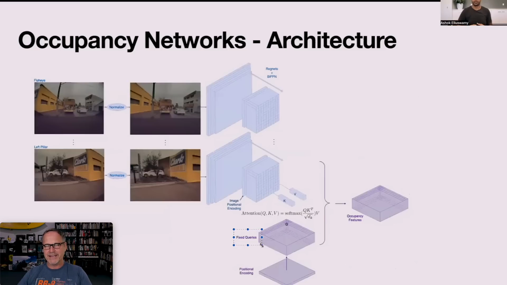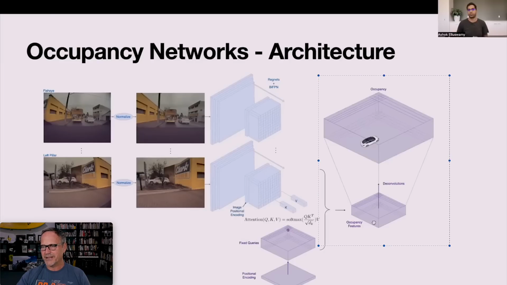So what they're sacrificing is all of those little pixels and all of that stuff to put this in a higher dimensional space. They're then able to find out what's occupied in that space, and then they deconvolve that to get back to the higher resolution images that we would be used to. And that, of course, is what we're looking at right here. So we've got the high dimensional, lower resolution space. It's kind of a latent space for people who know the terminology.